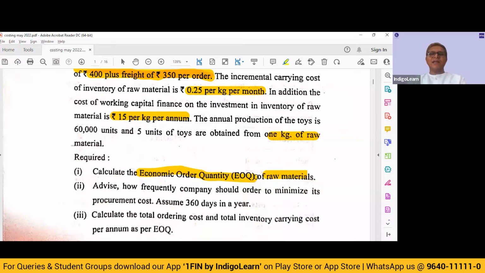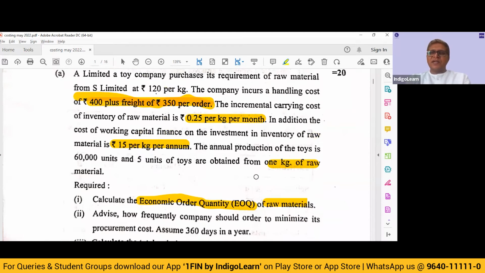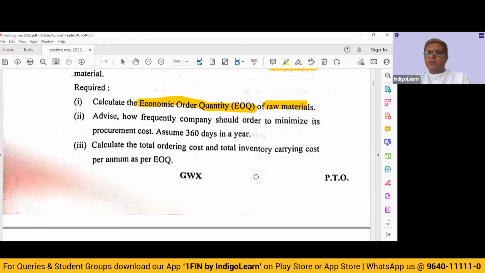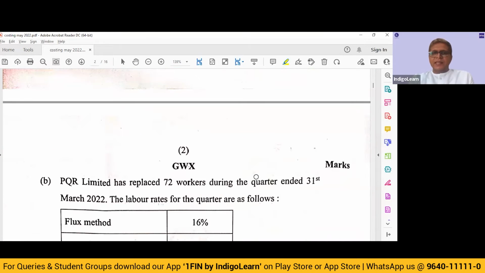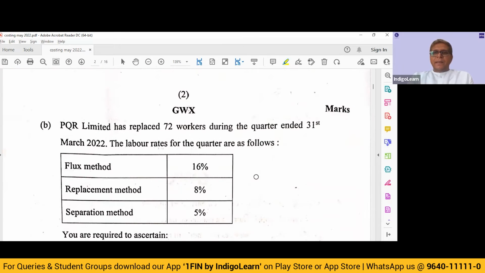Then they are saying calculate the total ordering cost and total inventory carrying cost per annum as per the EOQ. See, at EOQ, the inventory carrying cost and the ordering cost is going to be the minimum, and it is going to be equal. So it's a simple, straightforward question based on EOQ. I don't see any complications here. Let's look at the next question.